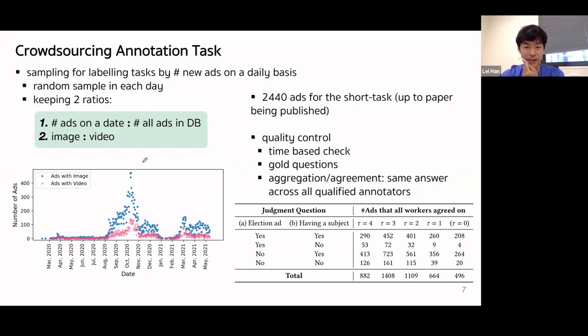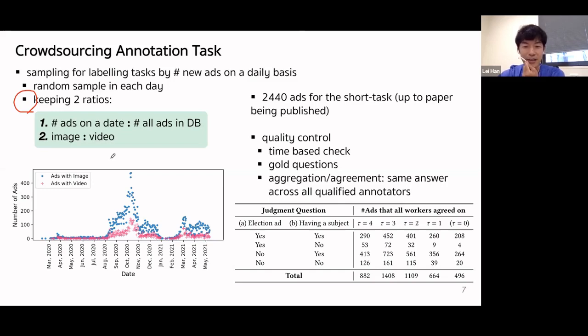We randomly sample from these ads on a daily basis, and we keep 2 ratios in our samples: the percentage of the ads posted on a specific date relative to the number of ads in our database, and the ratio of ads with images to those with videos.